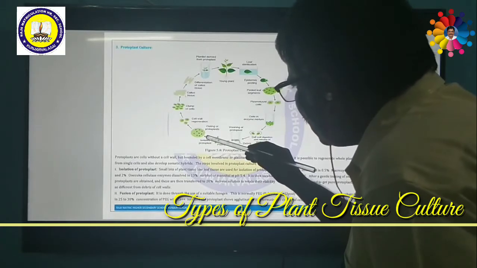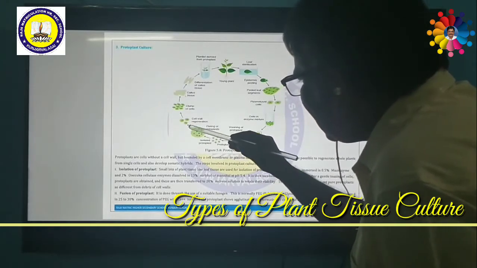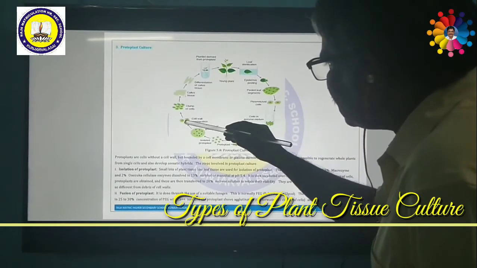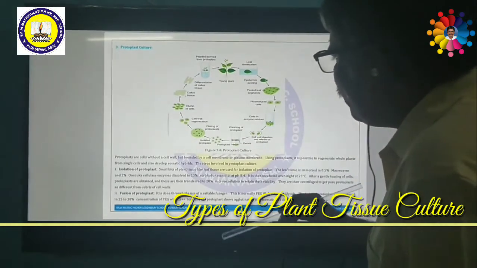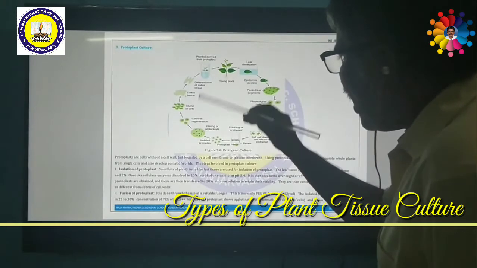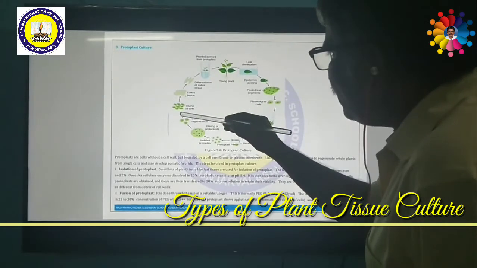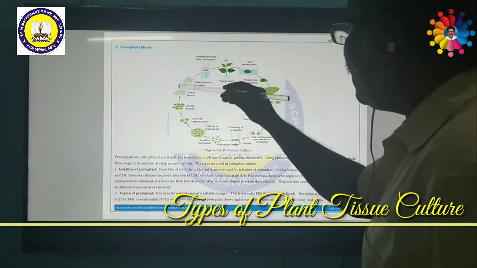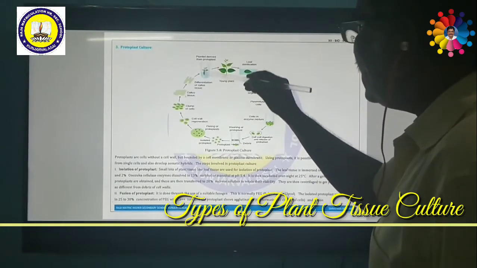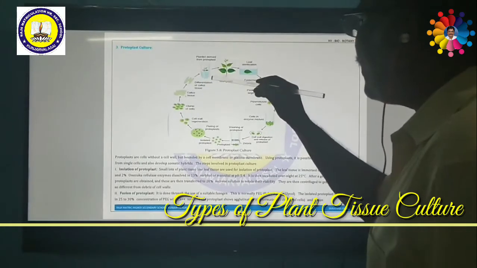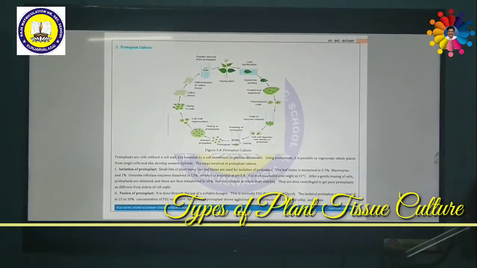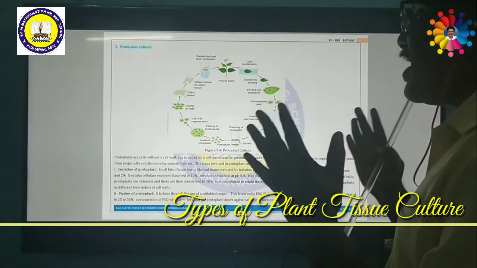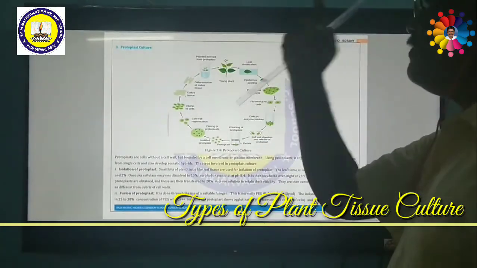Then after fusion of protoplasts, we have a cell wall. Afterwards, if you transfer into a new medium, the cell wall will be formed. After formation of the cell wall, these have to be transferred into the tissue culture medium. Then in the tissue culture medium, they will develop into a new plant. This plant shows both plants' characteristic features. So genetically incompatible plants can be fused with the help of protoplasts.